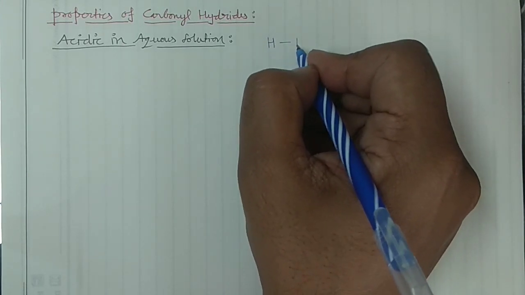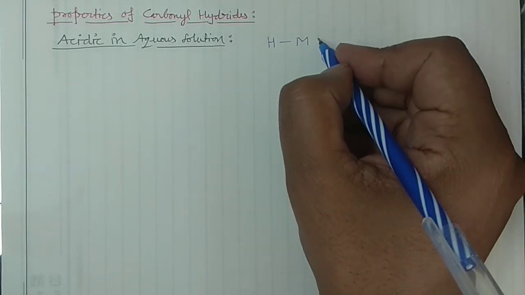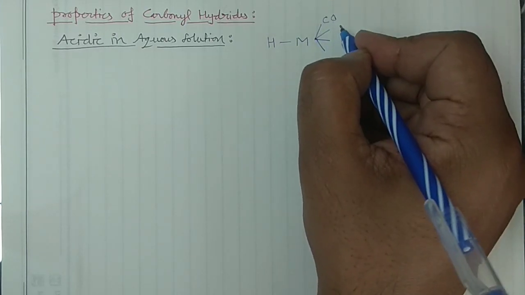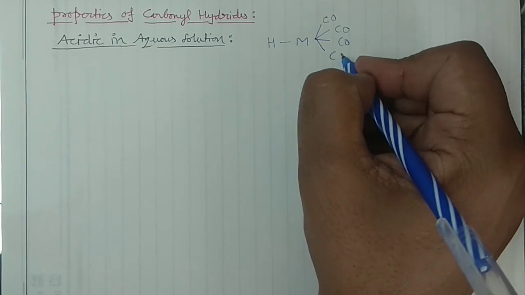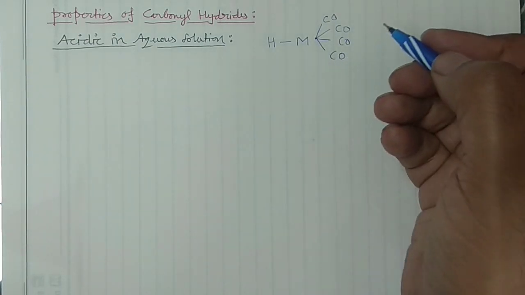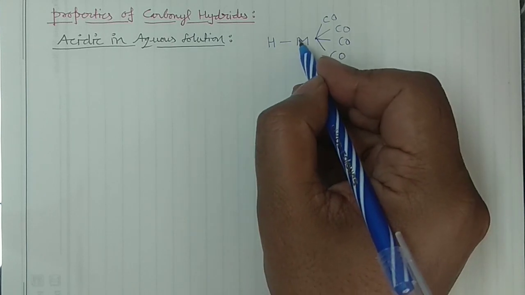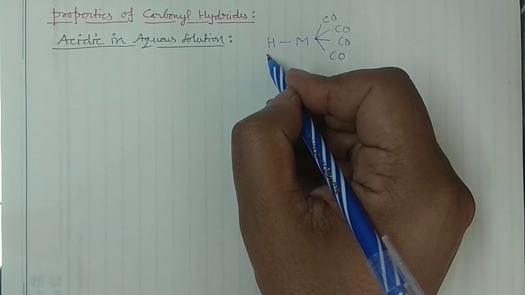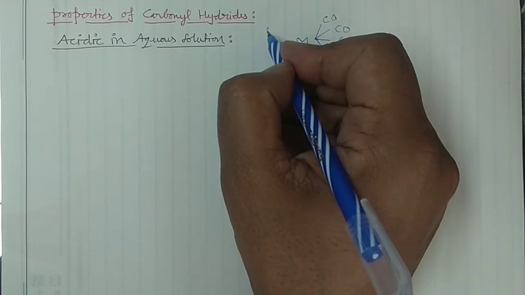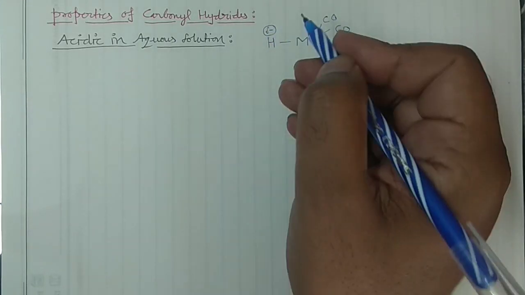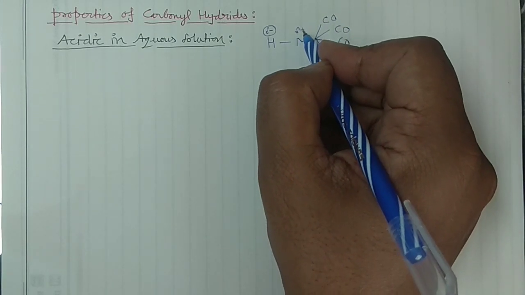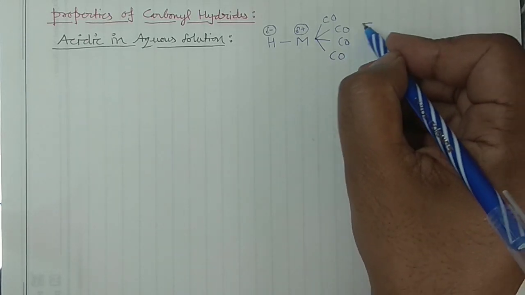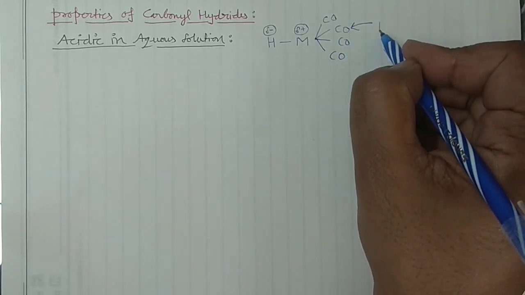Say this is hydrogen, this is metal, okay, and say you are having a certain number of carbonyl groups. So I am writing CO, CO, CO, CO. I am writing 4 of them only, okay. So you know this metal is less electronegative, right, and this hydrogen is more electronegative. So actually this part is slightly negative and this part is positive, okay. And you know these carbonyls are very strong electron withdrawing groups.